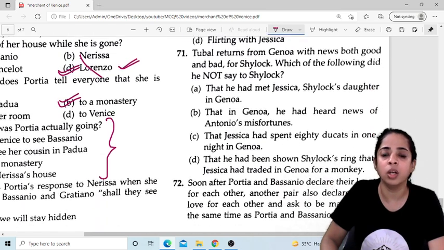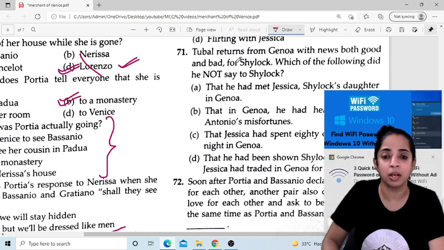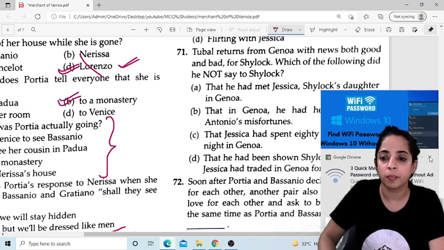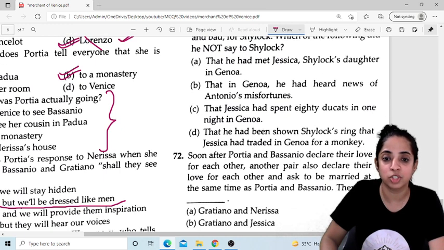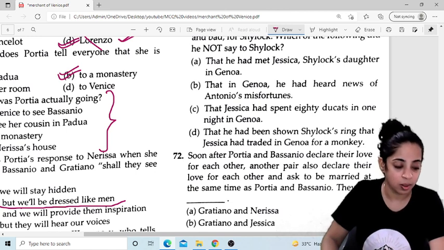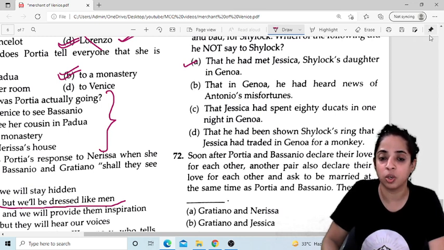Now 71, Tubal returns from Genoa with news both good and bad for Shylock. Which of the following did he not say to Shylock? So he did not say something to Shylock. Okay, what was it? The answer is A itself, that he had met Jessica, Shylock's daughter, in Genoa.